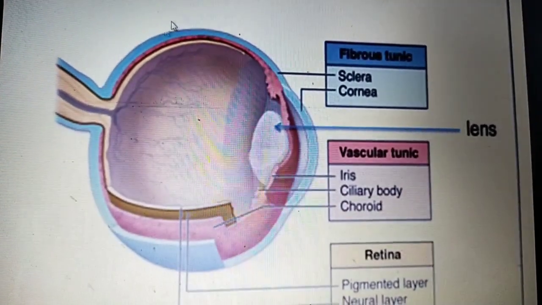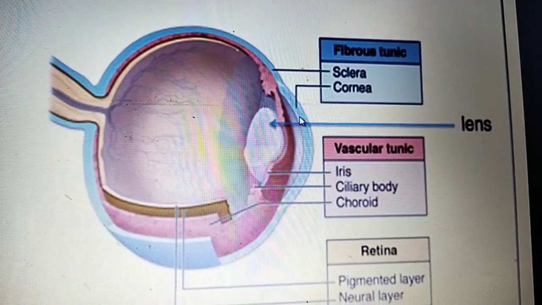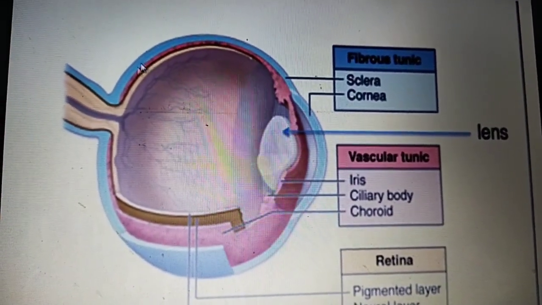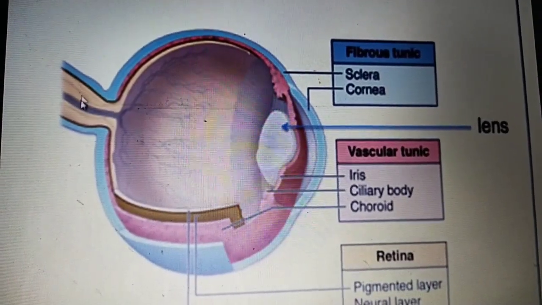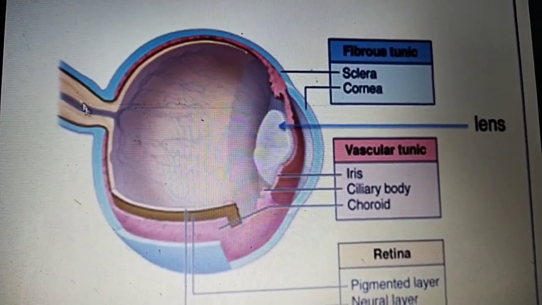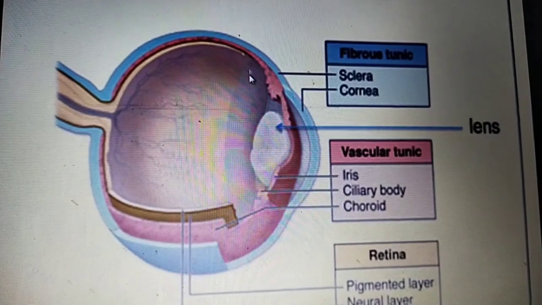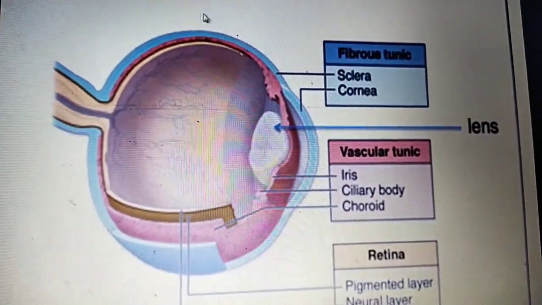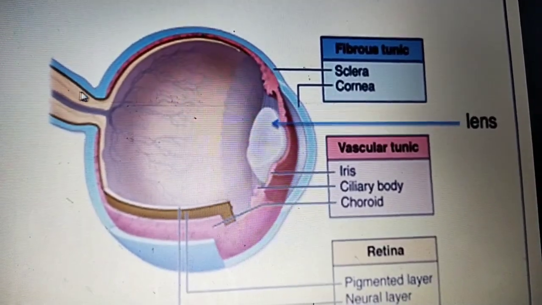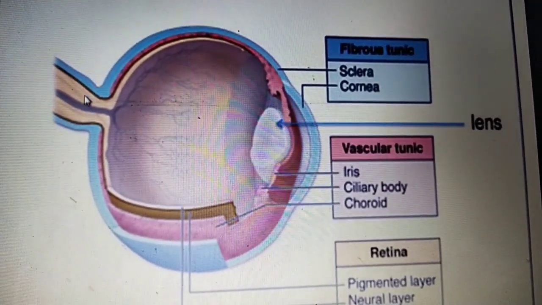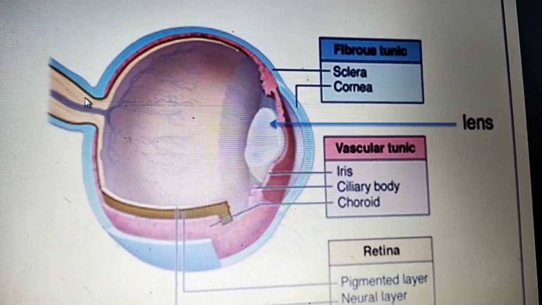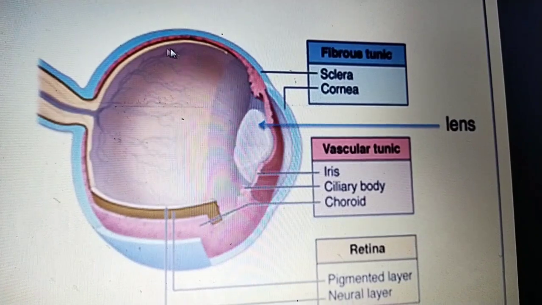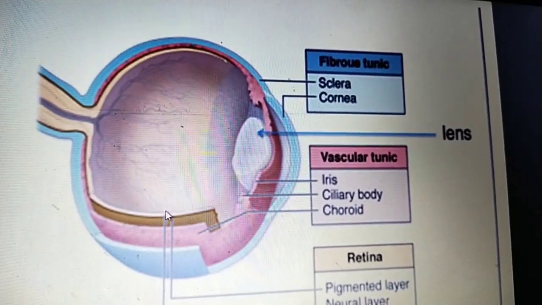The fibrous tunic is mainly made by the sclera and cornea. This is the sclera, and it also covers the optic nerve behind. The innermost layer is the retina, or nervous layer.